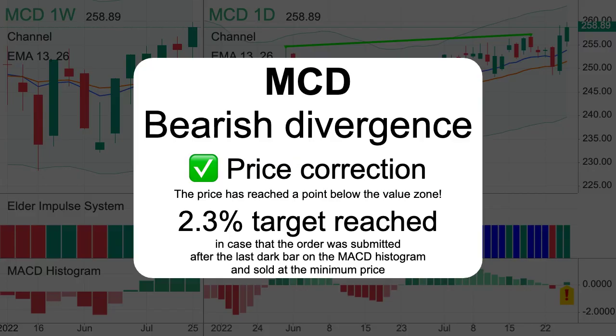MACD histogram crossed the zero line. 2.3% target reached.